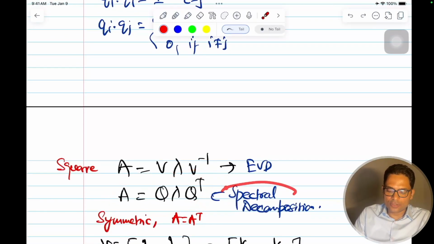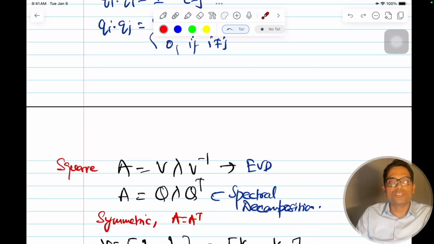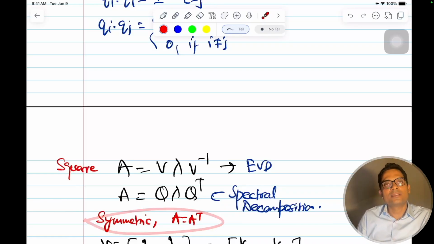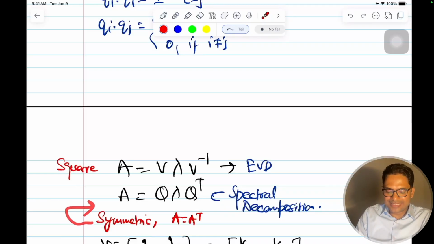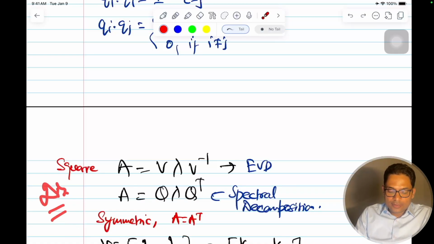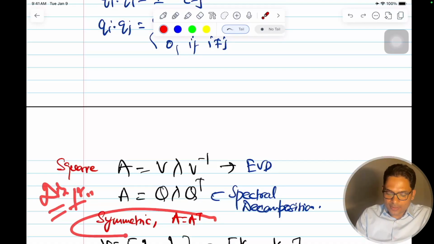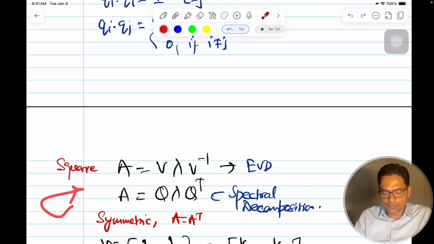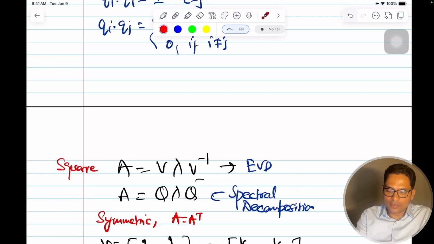And this has got a name. This is called spectral decomposition, and this is for a symmetric matrix, because for distinct eigenvalues, eigenvectors would be perpendicular or orthogonal only if the matrix is symmetric. On that condition only we proved that. Okay, so that was your spectral decomposition.